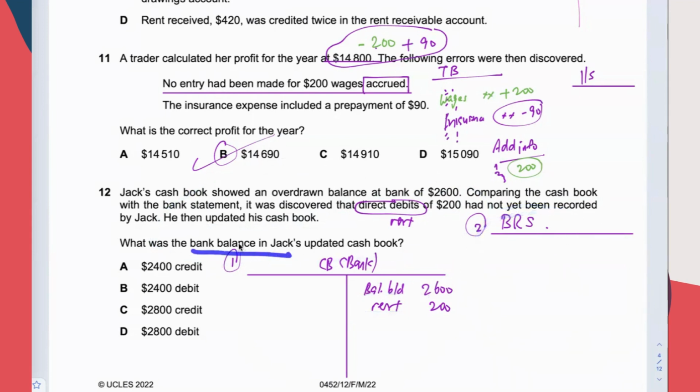What was the balance in Jack's updated cash book? This question is quite straightforward, very easy. You just have to focus on updating the cash book. Then it's done. So 2,800 credit. Because when you have balanced it, this is what you will get. Answer is C. Easy question, even though you might doubt that it is a challenging question. Normally the multiple choice questions for bank reconciliation topic are challenging, but this happens to be easy.